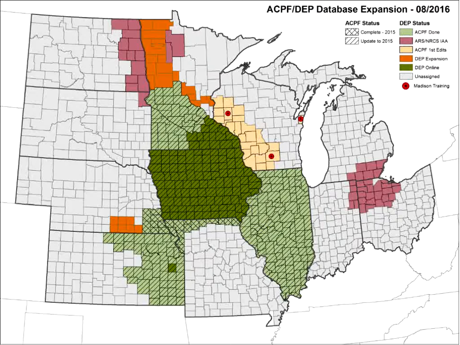Like I said, Brian Gelder has been working with Kansas and is again working with Minnesota to extend the Daily Erosion Project to include those portions of the landscape. You can see down here along the northern tier of Missouri and southeast Nebraska, the ACPF database has been generated, with elevation data, so there's an opportunity there.